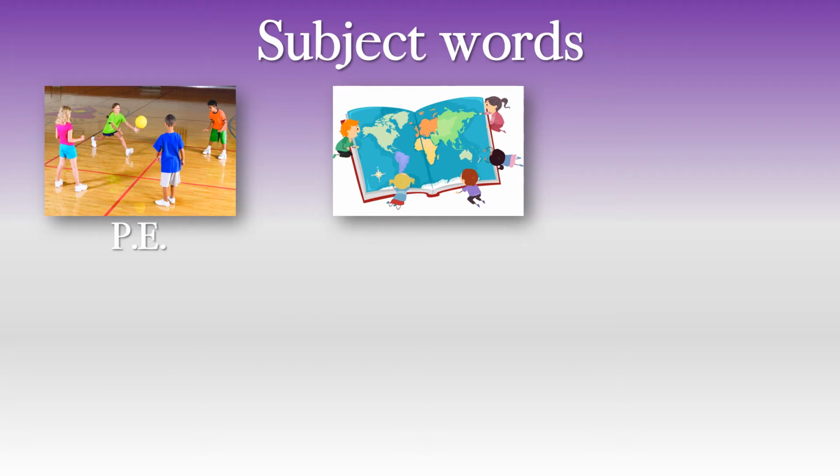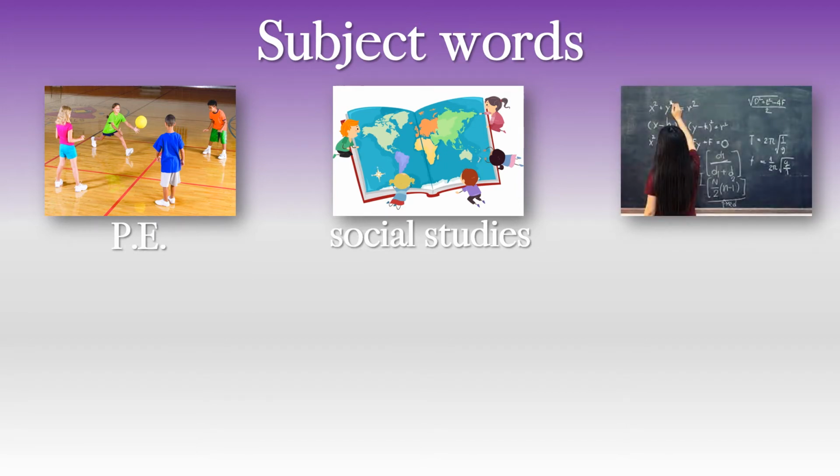Okay, these children are looking at a map of the world. Maybe they are looking at different people. Maybe they're looking at those people to see how they are the same, maybe what they wear, what they eat, how they speak, what they believe. They are maybe looking at how they are the same or how they are different. What is this? Social studies.